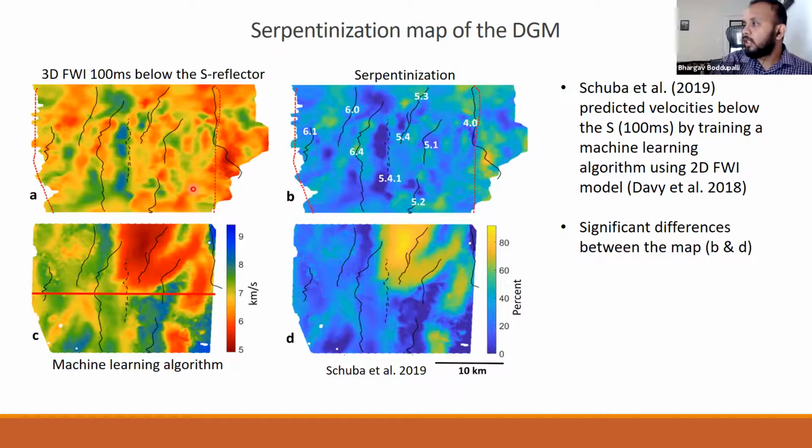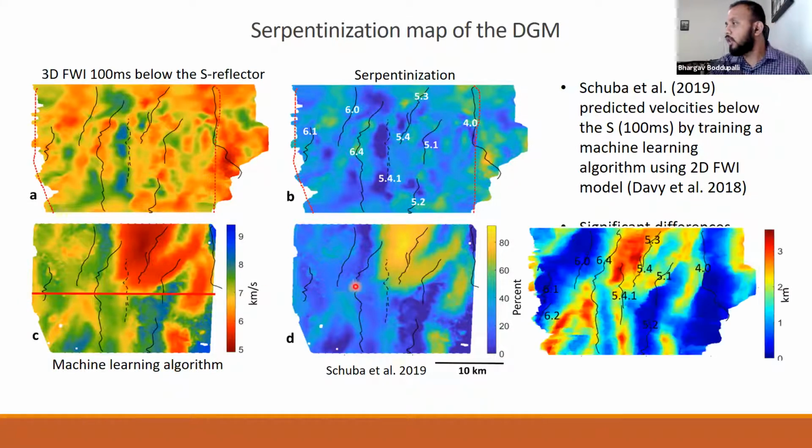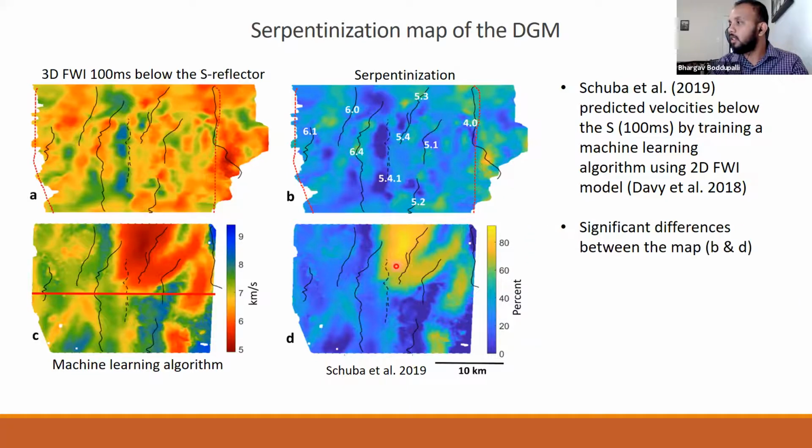We see in fact no correlation between the two maps, and that is probably because the machine learning algorithm was not able to capture the structural variation across the whole volume from just one line. Also, their map shows a very close correlation with one of their input features, the crustal thickness of the crystalline crust. That means it is probably more biased to one of the input parameters.